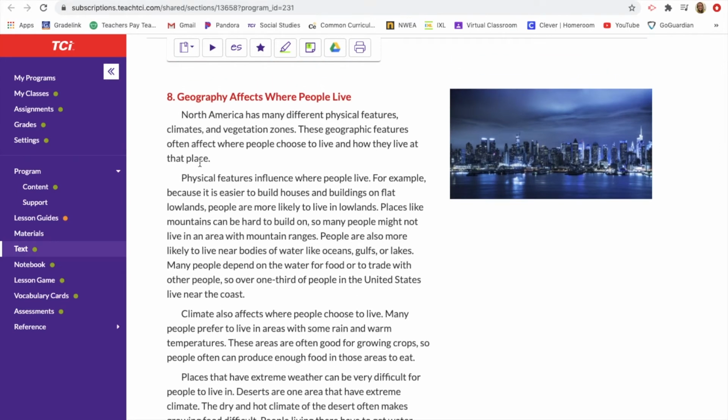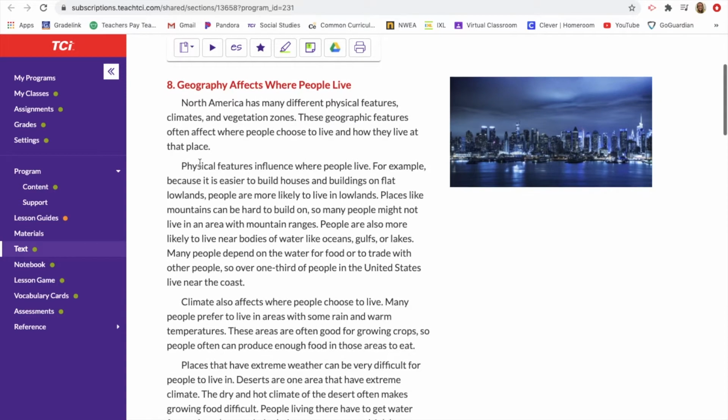North America has many different physical features, climates, and vegetation zones. These geographic features often affect where people choose to live and how they live at that place. Physical features influence where people live. For example, because it is easier to build houses and buildings on flat lowlands, people are more likely to live in lowlands.